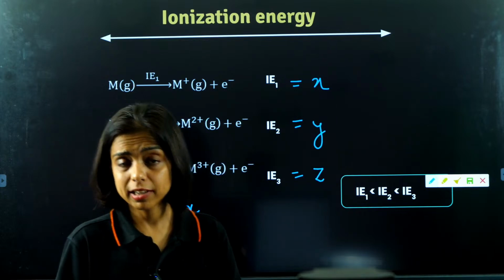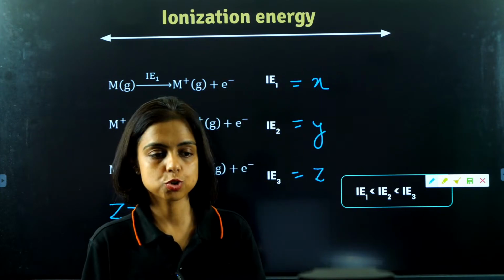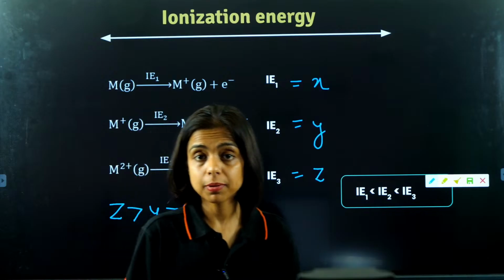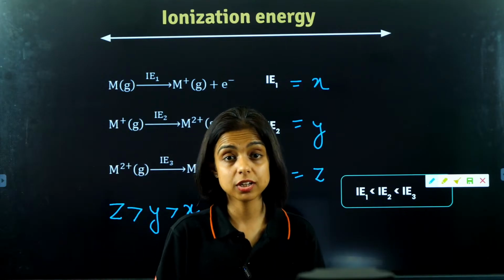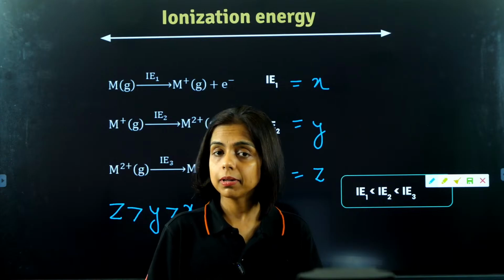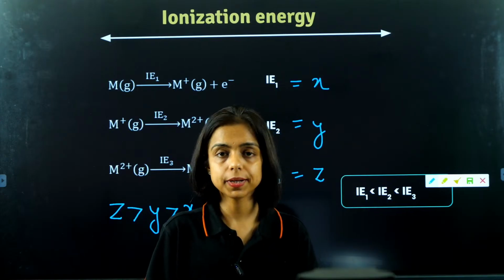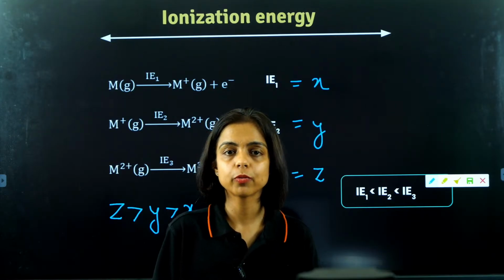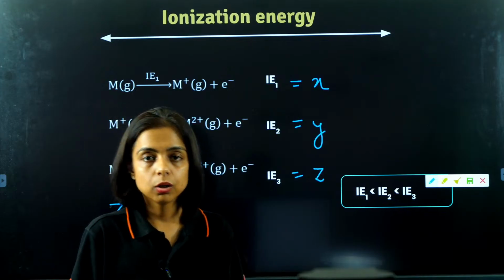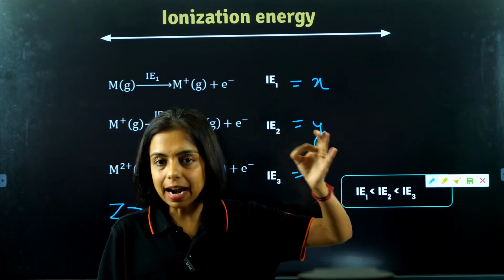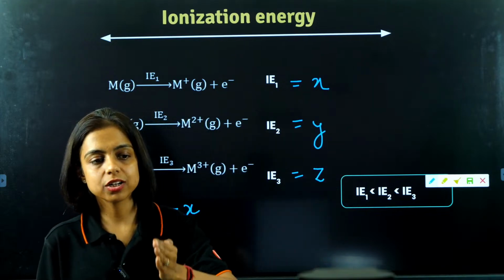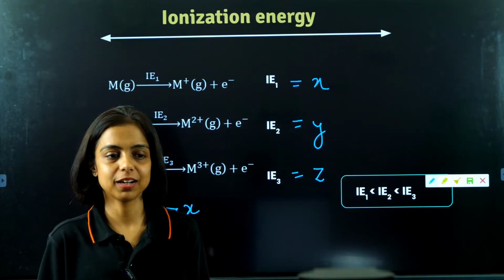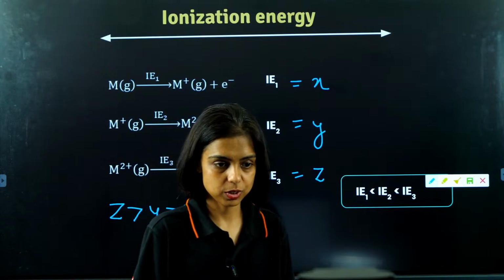Many times, in fact almost every time when I teach this topic, students have this doubt: ma'am, does it become more stable after losing one electron, or does it become less stable? Initially, it was more stable, right? I am telling you once and for all, irrespective of the configuration, what it is becoming, what it was before losing the electron, nothing matters. For an atom, successive ionization energies are always higher. It is always difficult to remove the next electron from the atom. You are supposed to supply more energy, right?